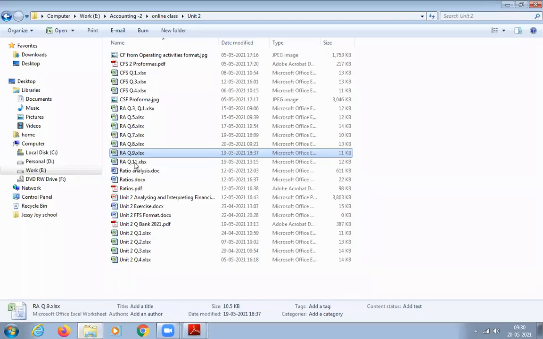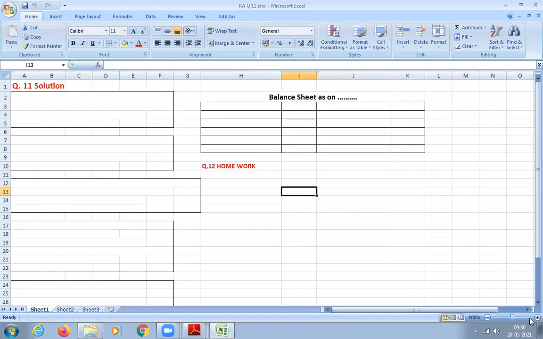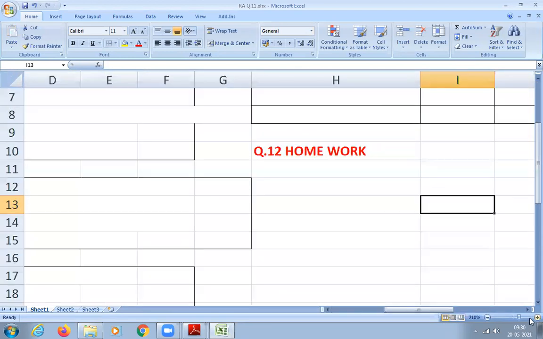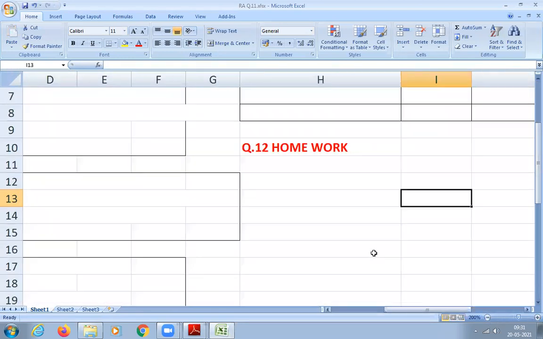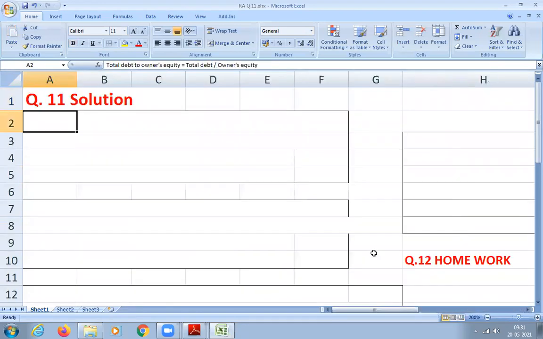So question number 11. Are you able to see the screen? Let me zoom it some more so it will be very visible on your screen. This is question number 11. We are going to solve it now.